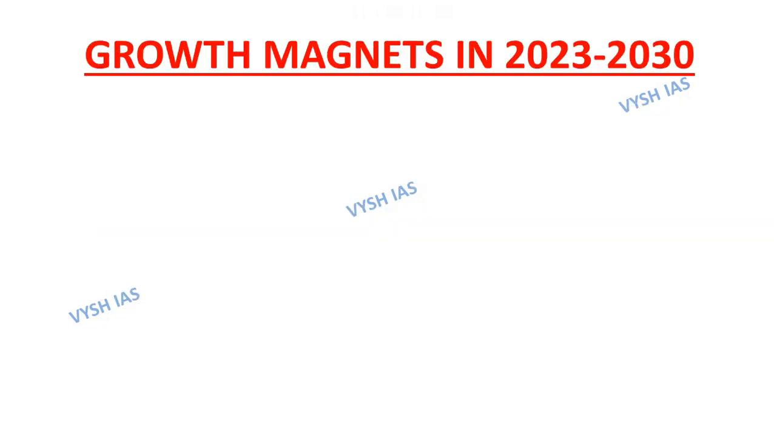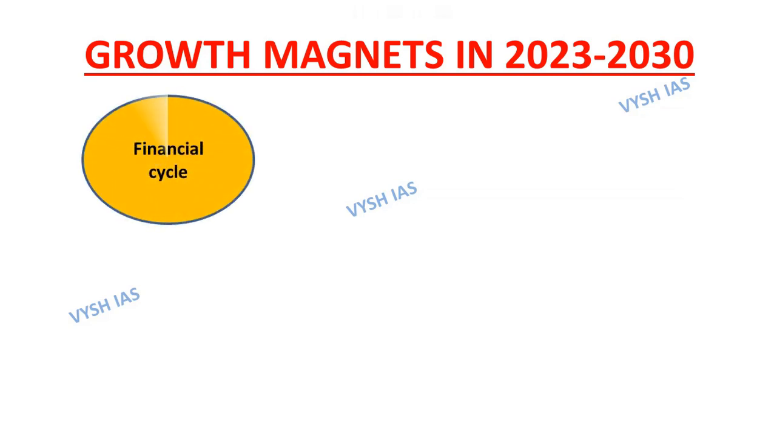Next topic is growth magnets in 2023 to 2030. After a long period of balance sheet repair in the financial and the corporate sector, the financial cycle is poised to turn upward. First point under this heading.